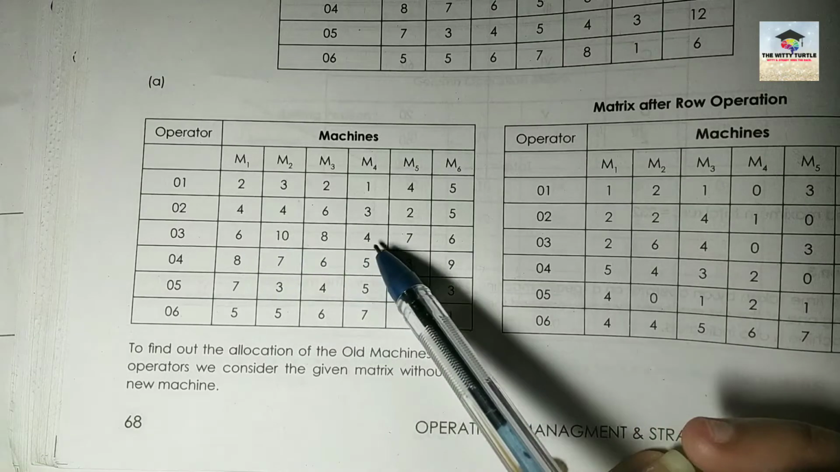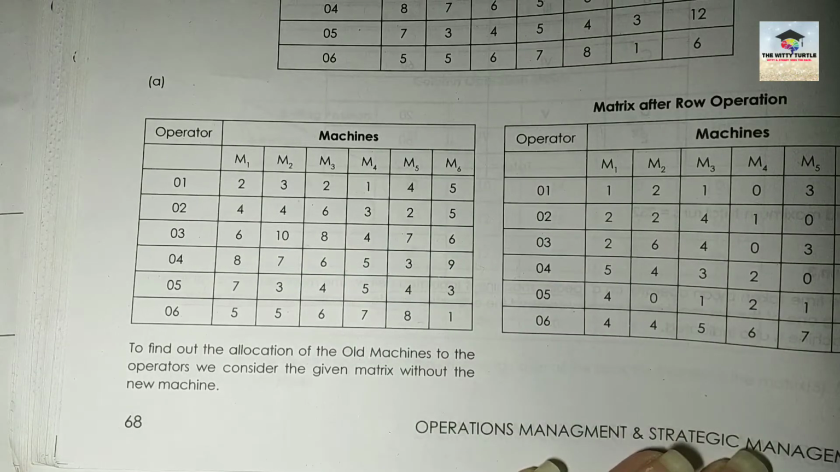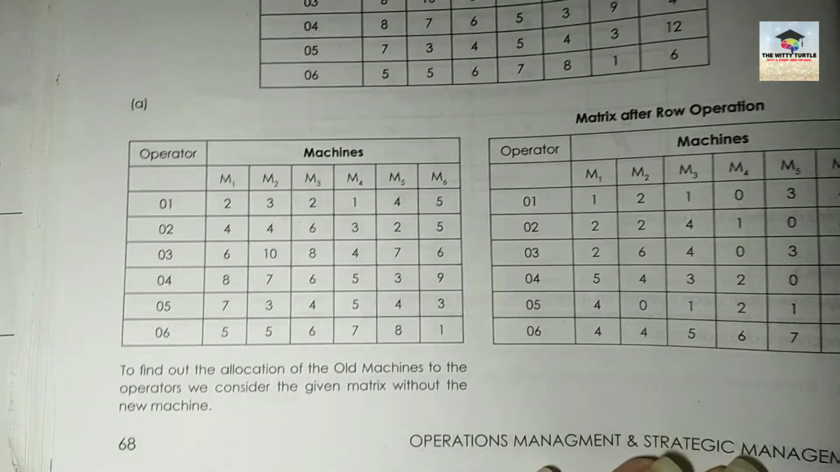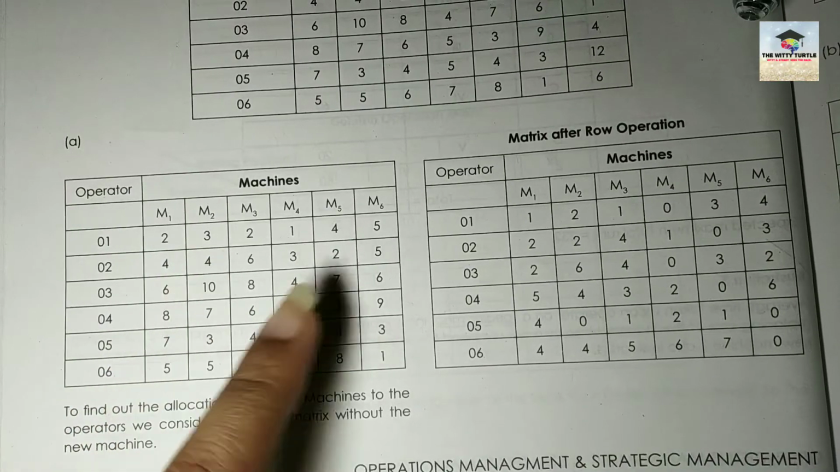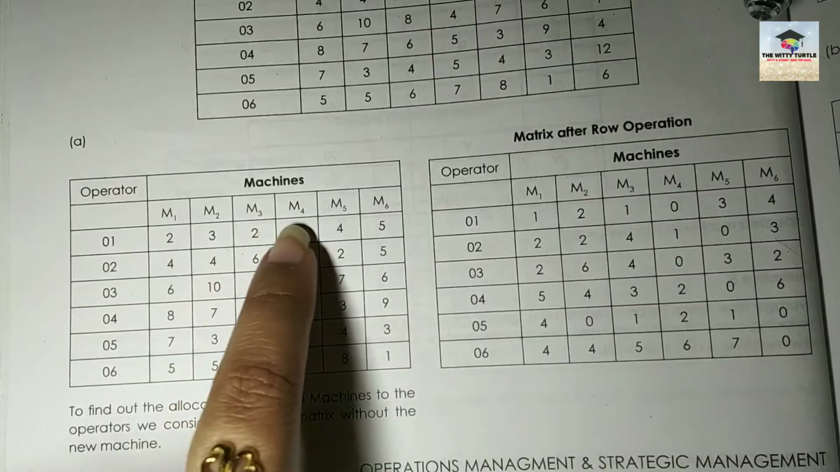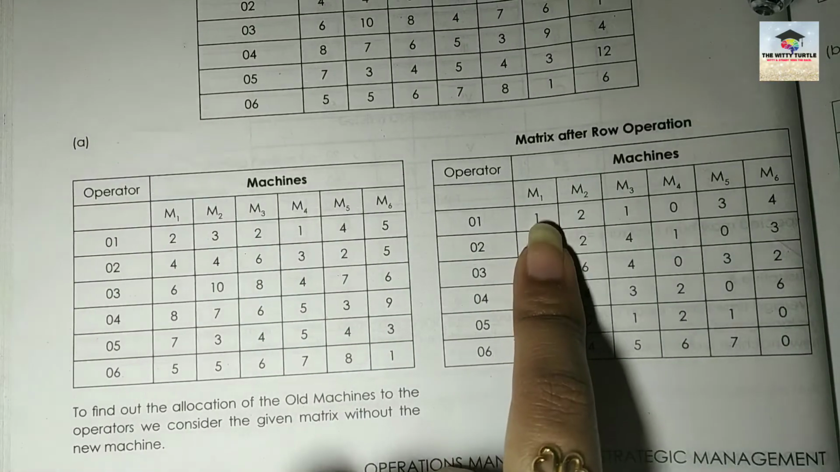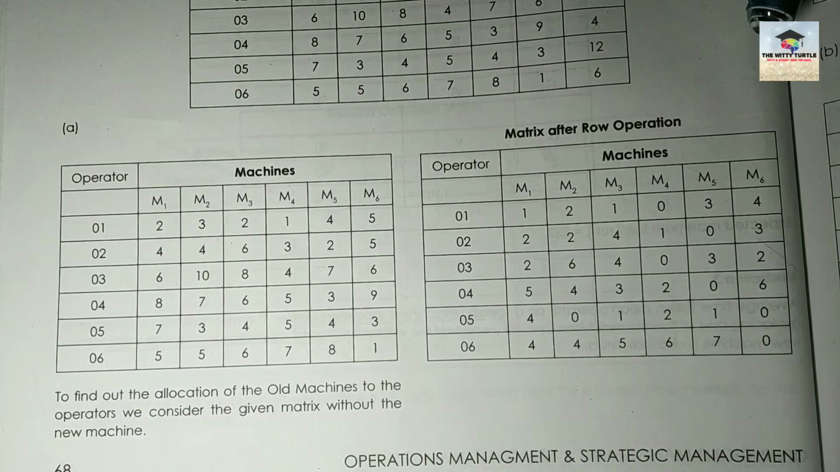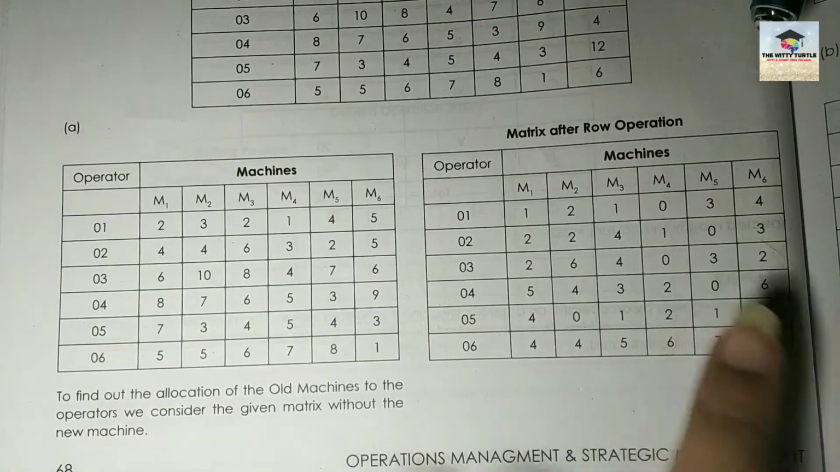And in the third row it is 4. I think by this time, after solving 2 questions, you must have been clear about how to do the row operation. So here, what will happen? The minimum number is 1, so you have to deduct 1 from all the numbers in the first row. So after deducting, what do you get? You get this one, right? After doing the row operation, you will get this particular